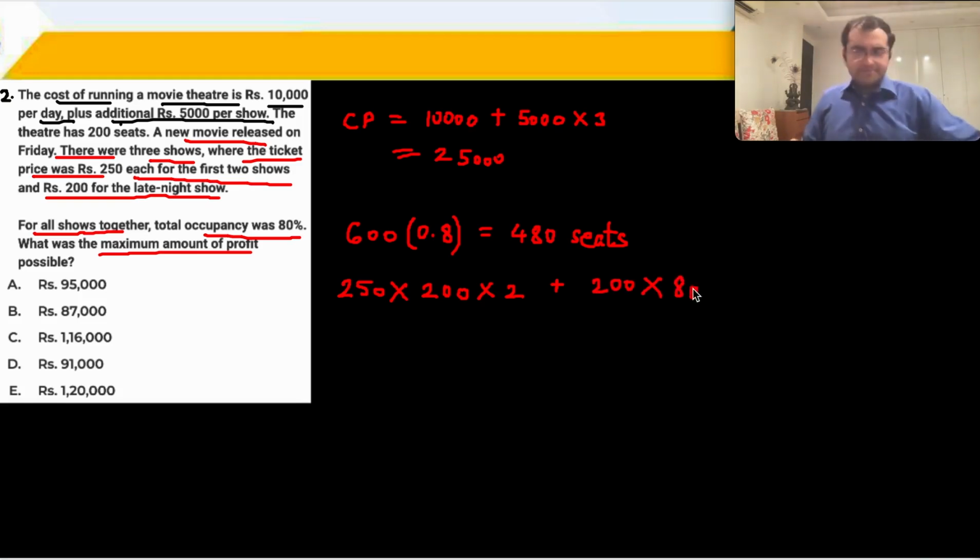That's it. 480 seats: first show fully booked, second show fully booked, third show 80 seats. How much is this? 25 into 2 into 2 is 100, 100 and 1000, 10,000, 1 lakh. This 1 lakh came. Plus 8 2s are 16, 16,000. 1 lakh, 16,000.